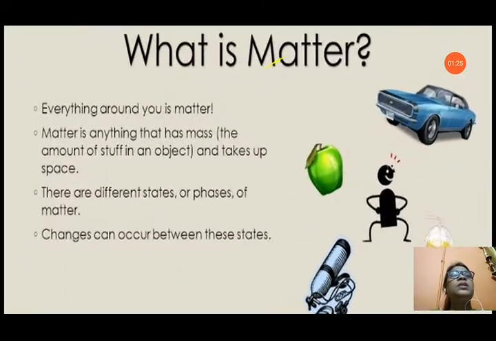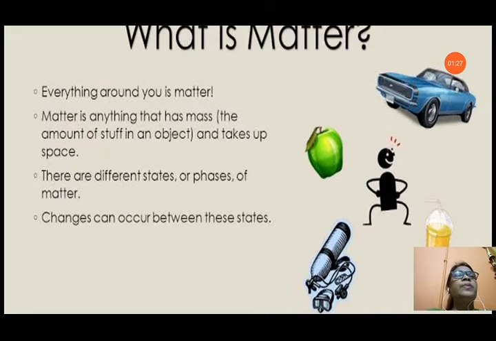Now, in this picture some different matters are also given: a car, an apple, a cylinder. Many things are shown here. These are all matter. Everything around you is matter. Everything that you can see, touch and feel is matter. Matter is anything that has mass and is an amount of stuff in an object. That means some amount is there, taking up space.